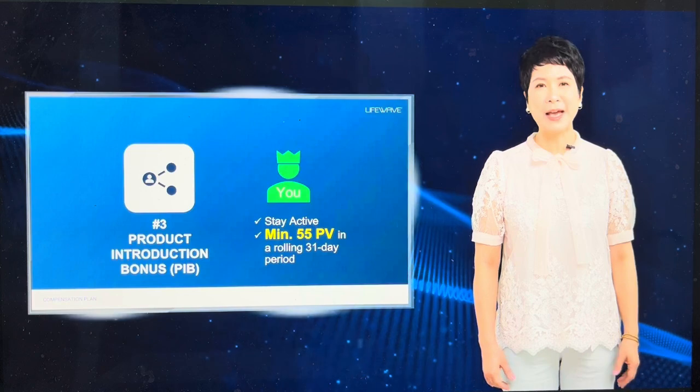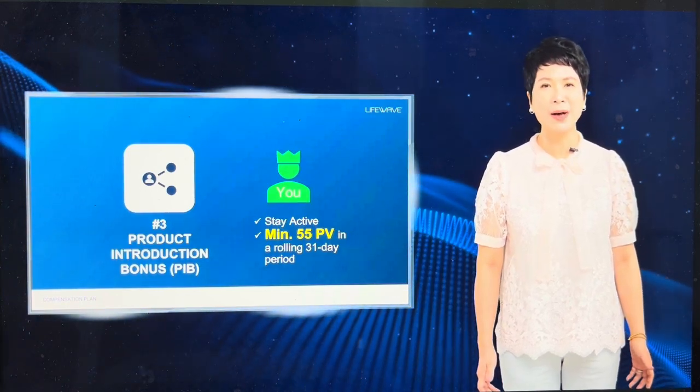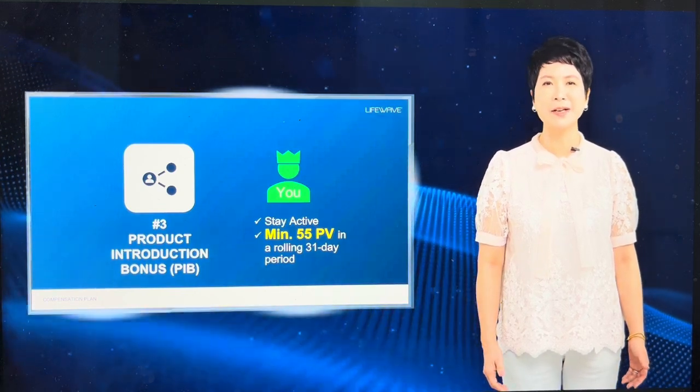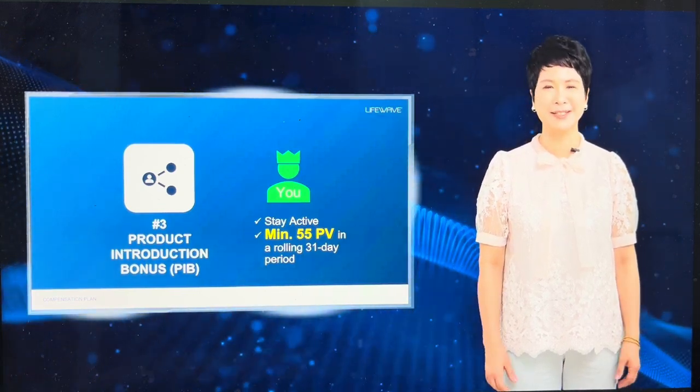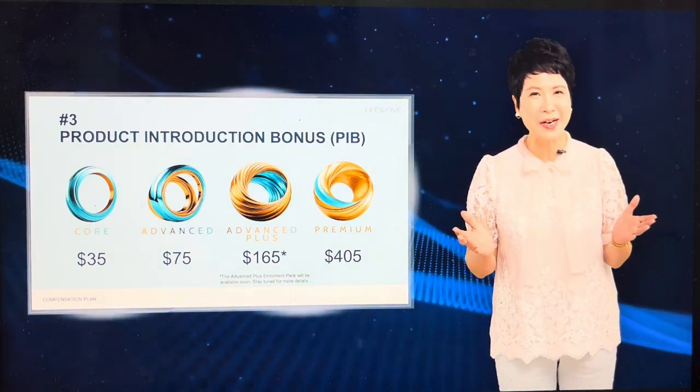You just need to be active with a minimum of 55 PB in a rolling 31-day period at the time your new brand partner makes their enrollment pack purchase. Once that requirement is met, you are eligible to receive the PIB any week you personally enroll a new brand partner. So, how much can you earn?